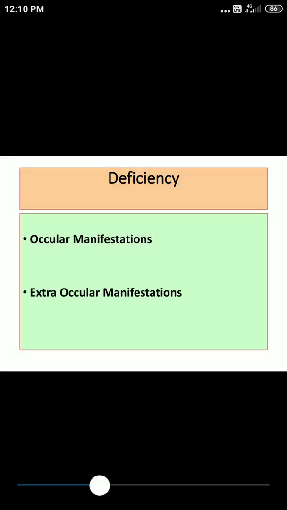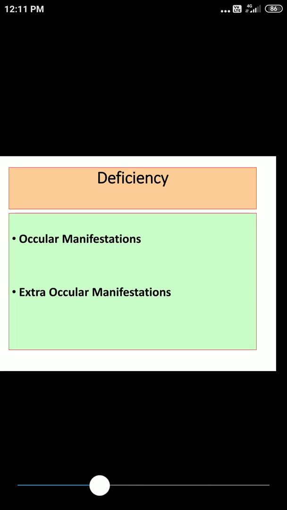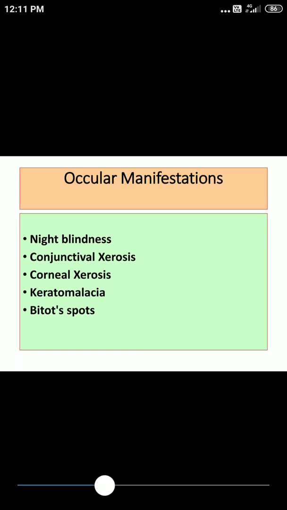Regarding absorption and storage, already we have discussed. Storage form is retinol palmitate and it is stored in liver. Deficiency, again 2 important heads you are supposed to know: ocular manifestations and extraocular manifestations. Ocular manifestations, again these 5 points are very important and very essential to mention. It's night blindness, that is inability to see in dim light or inability to see at late evening time.